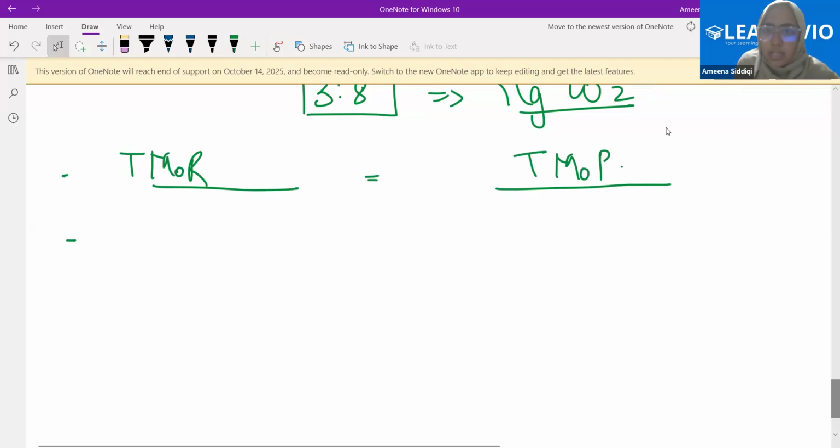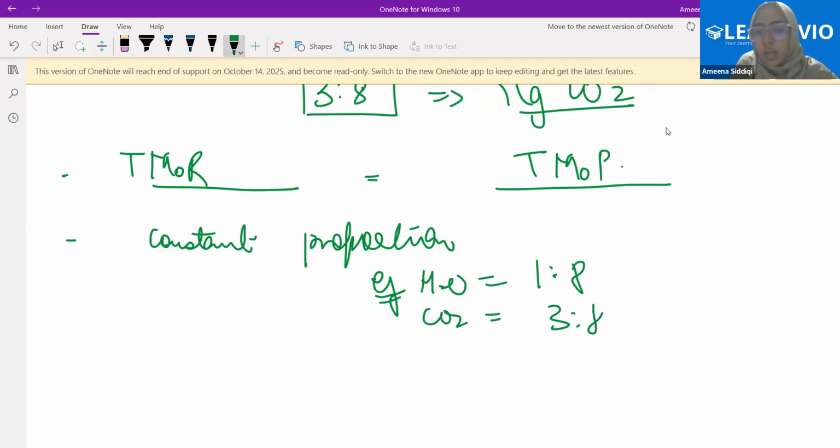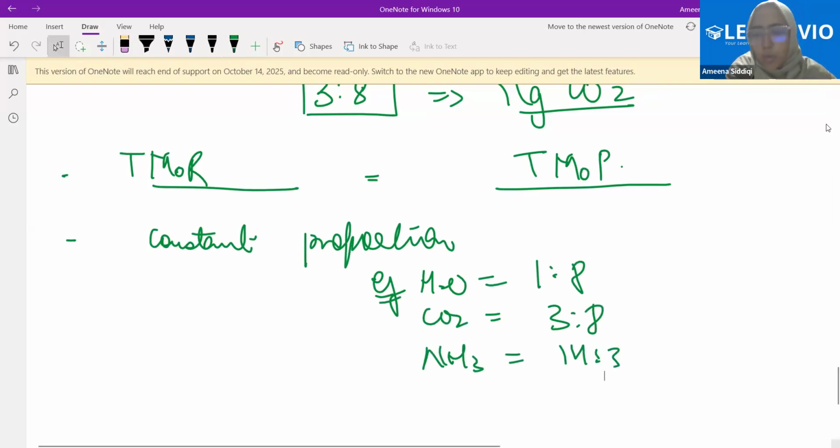The second point that we've learned today is the constant proportion. Whatever the source of the molecule is, we will always have a constant proportion, and that constant proportion is fixed. For example, for water, the constant proportion by mass is 1:8. For carbon dioxide, it is 3:8. For ammonia, it is 14:3. Simple. Clear? Those are the two important points learned in today's class.